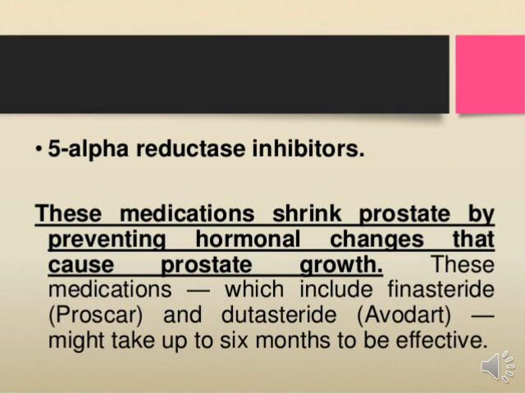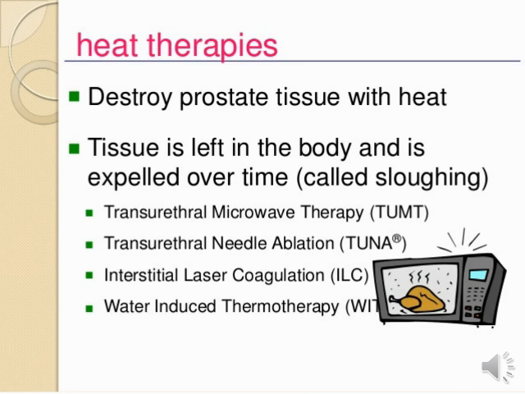So the next thing for management is heat therapy. By heat therapy, we destroy prostate tissue with heat, and the tissue is left in the body and is expelled over time through sloughing. There are different kinds of techniques for this therapy: transurethral microwave therapy, transurethral needle ablation therapy, interstitial laser coagulation therapy, water induced thermotherapy. So basically by heat therapy we just destroy prostate tissue. If there is a large amount of prostate tissue, we destroy it by this kind of therapy, and then we are capable to treat the condition of BPH.